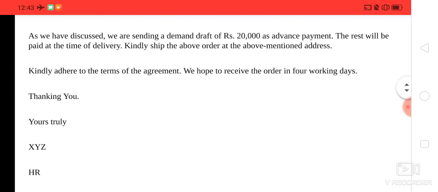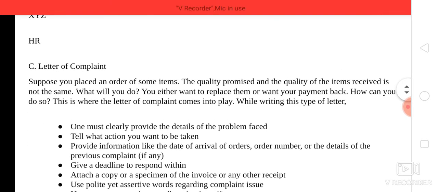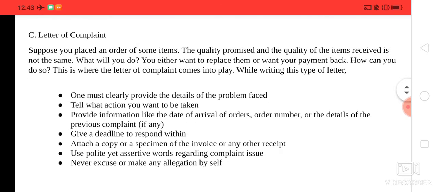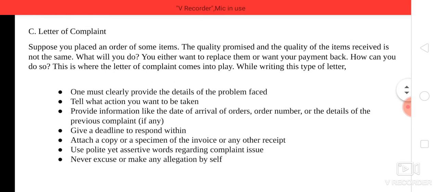Now, this document is already shared in your Google Classroom, right? So you can go through all the letters. Now there is one more format, for a letter regarding a complaint, right? Suppose you placed an order of some items and you find that the goods or the services are not satisfactory, right? Sometimes the quality promised and the quality of the items received may not be the same. At that moment you would either like to replace them or you want your payment back.